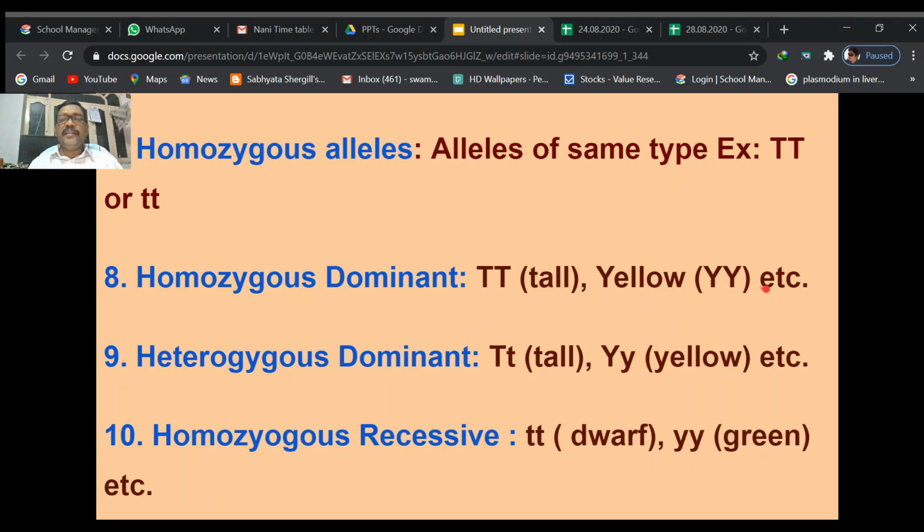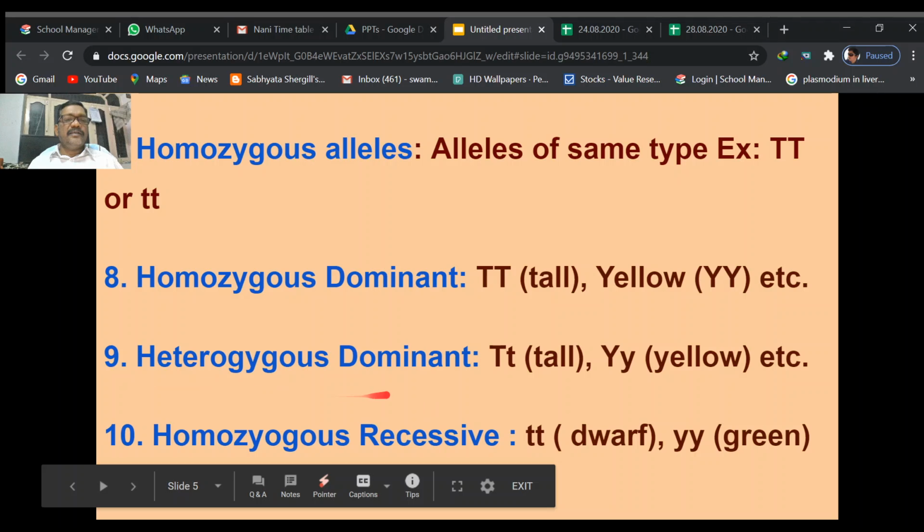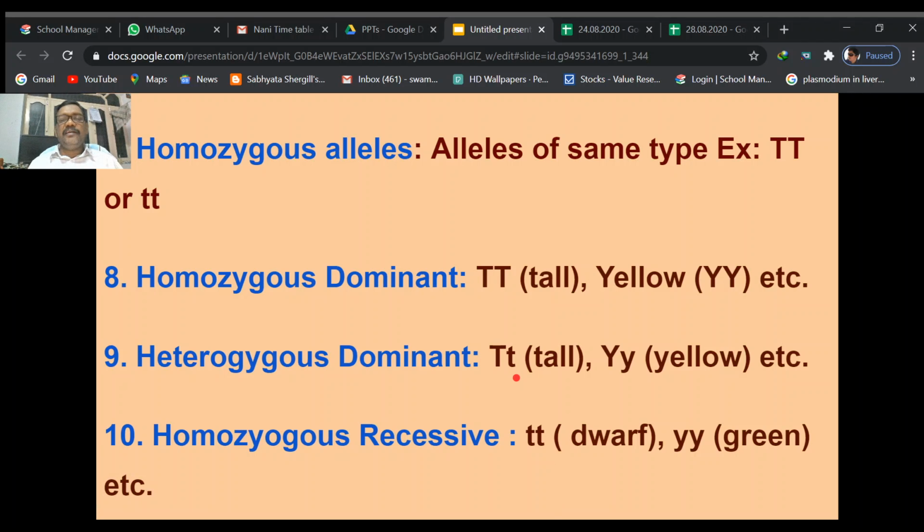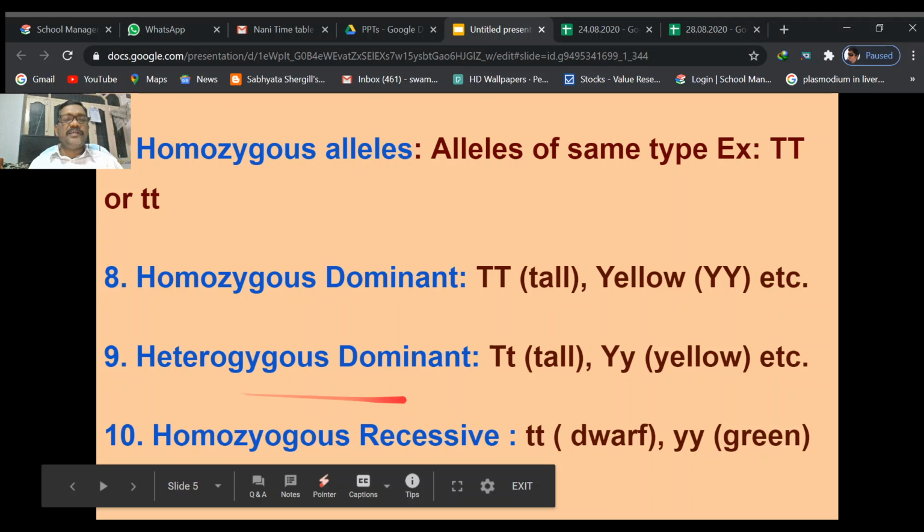These are dominant genotypes, homozygous in condition and also dominant characters. Heterozygous dominant means, for example, if your plant is capital T and small t, then is it a tall plant or a dwarf plant? It is a tall plant, because in heterozygous or hybrid conditions the dominant characters are expressed and the recessive characters are not expressed. In this case also we can see capital Y and small y alleles.